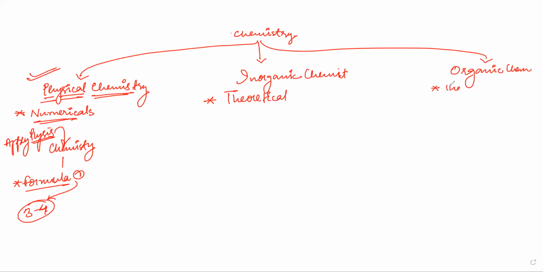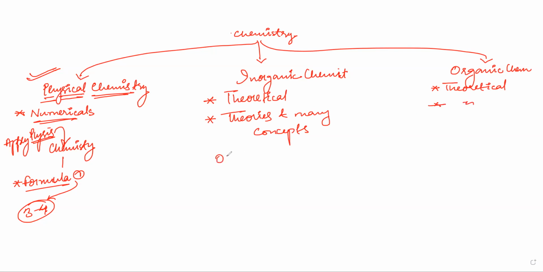Both of these are theoretical, and when both are theoretical, they will have some theories and many concepts. Here also the same things, many concepts, and there will be theories.